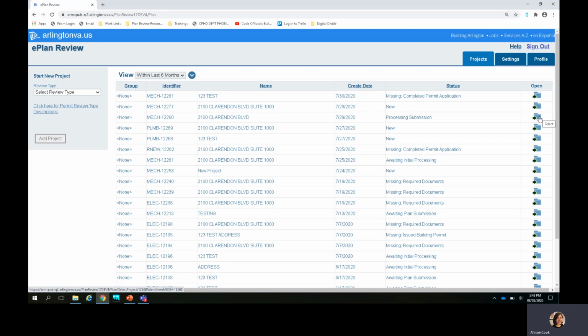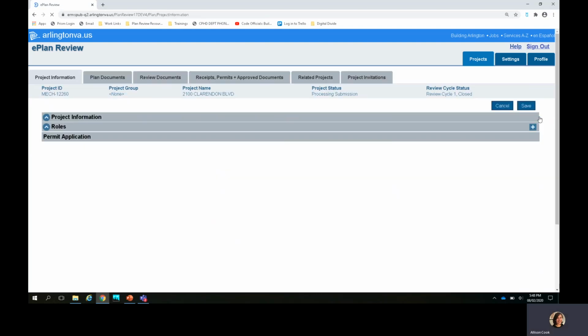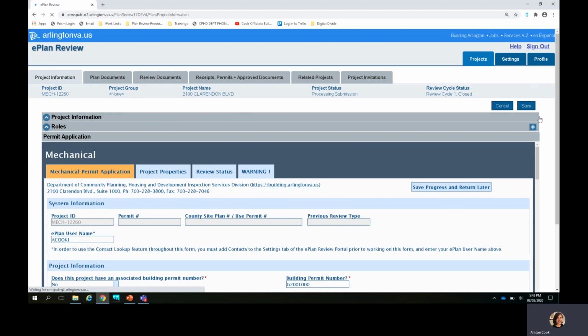This guide also applies to electrical, plumbing, fire, elevator, and building permits, but some slightly different options may exist under each permit type for what fields can be updated in the application or what options you have for plans. The application will come up on screen. If you want to get back to the home screen, you can click on the Projects tab in the upper right-hand corner here.